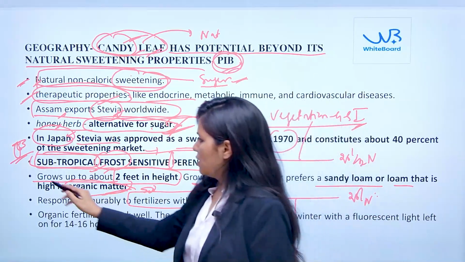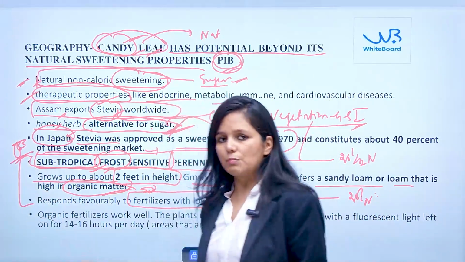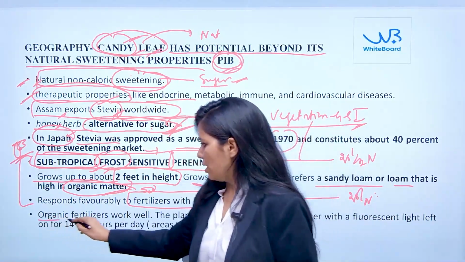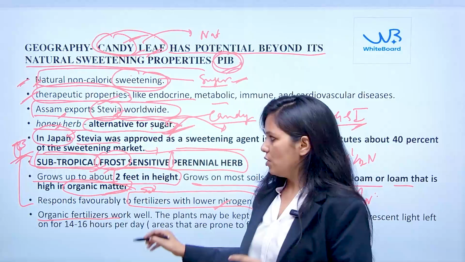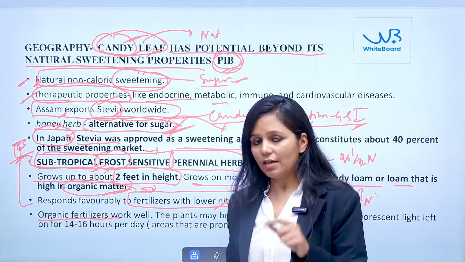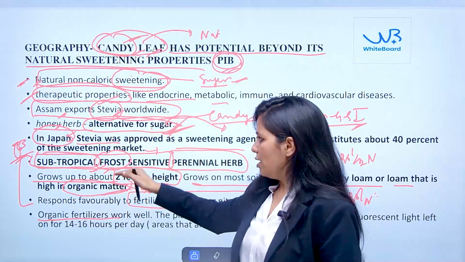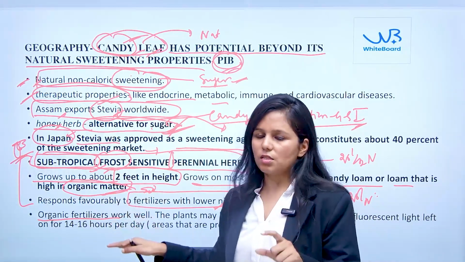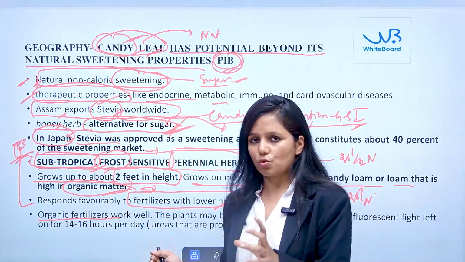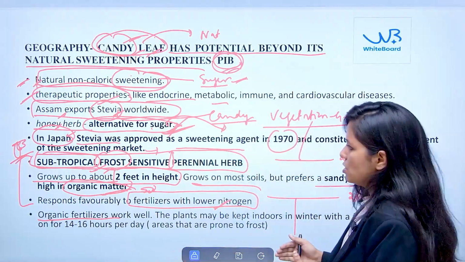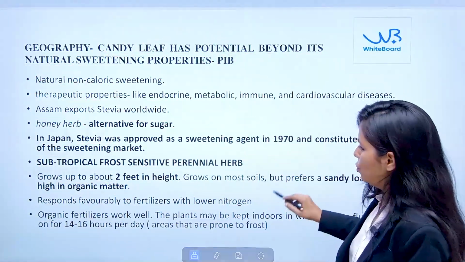These are the aspects you should remember from the perspective of geography. So it needs organic fertilizers, and it grows well in subtropical areas. It is sensitive to frost, so its leaves are going to be killed if the temperature is very low.